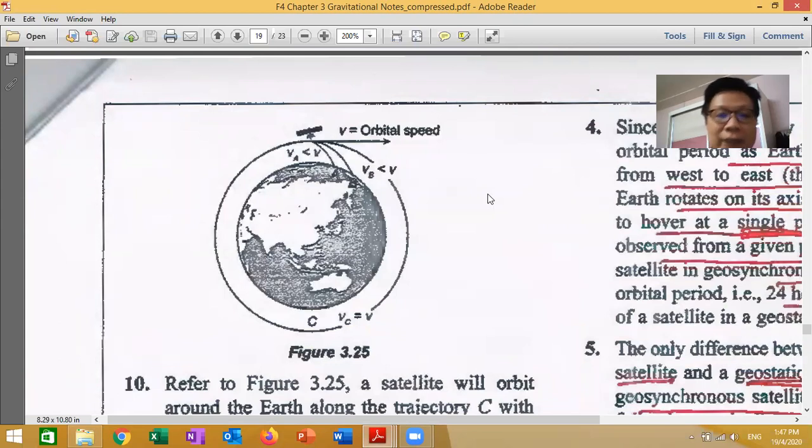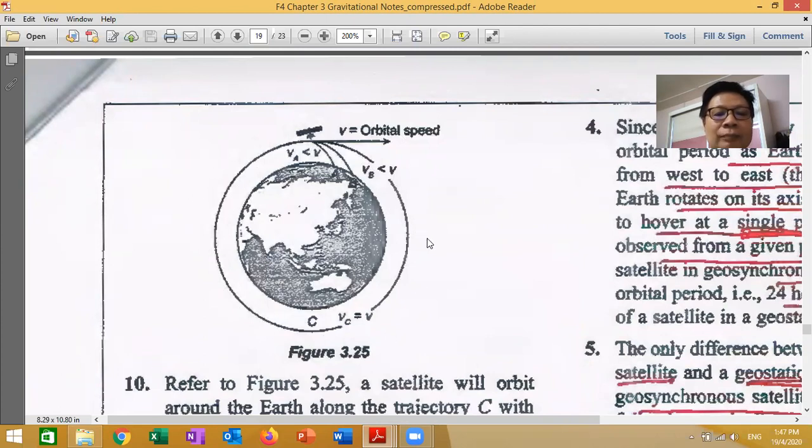You can see this, right? Now you look at this diagram. This is Earth, right? So this is a satellite. The satellite will always orbit according to this circle. The speed must be fast enough, must have this orbital speed so that it can maintain in this position. This can last a few years when non-stop orbiting like that.